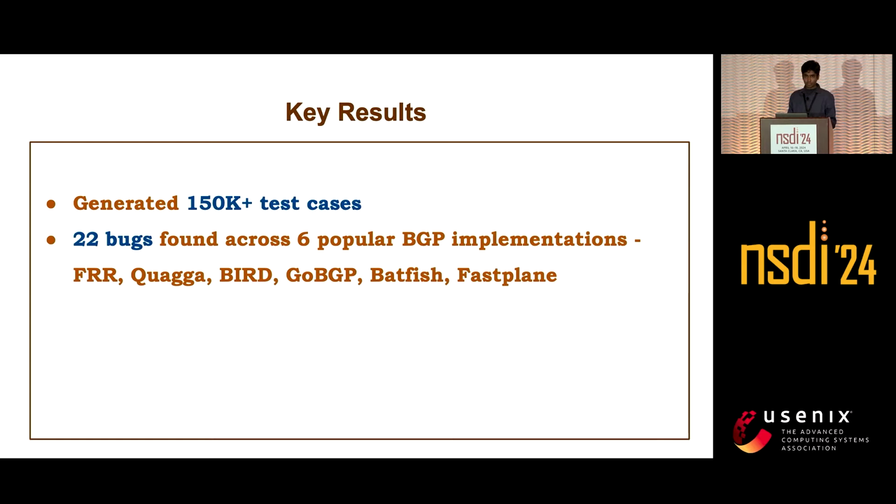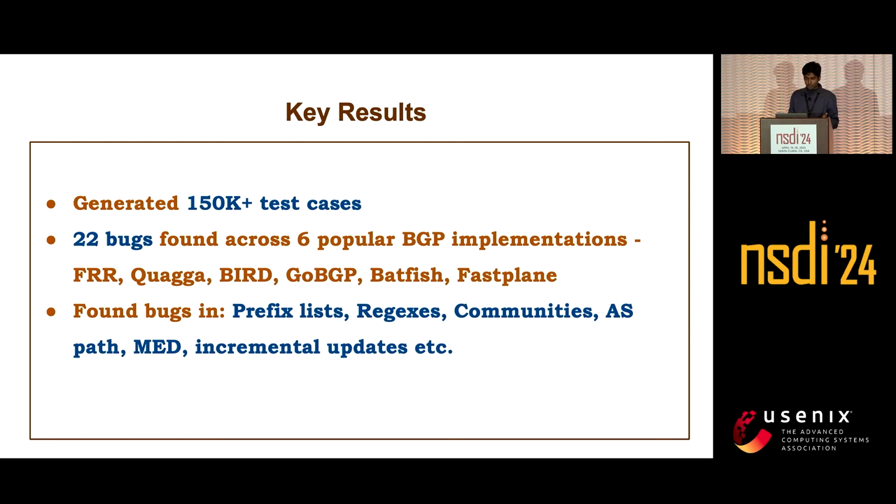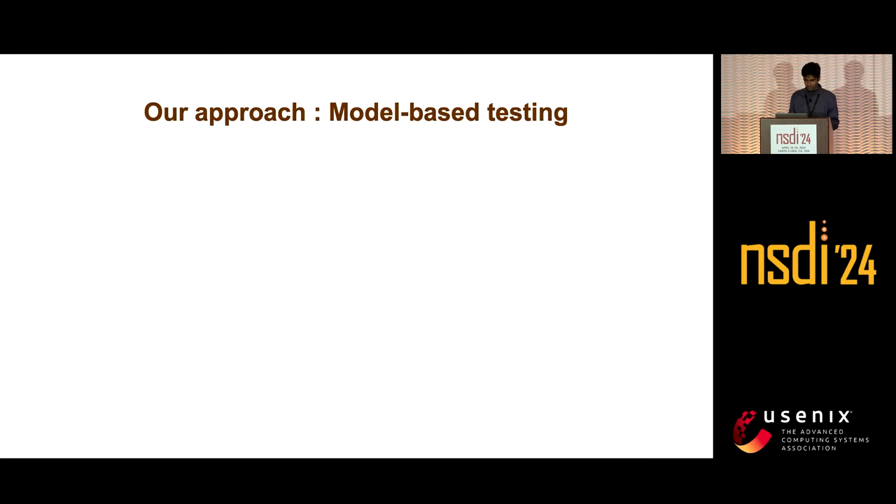We found 22 bugs across 6 popular BGP implementations: FRR, Quagga, Bird, GoBGP, Batfish, and First Plane. Some of them serve as the basis for other implementations, just like FRR serves as the basis for Microsoft's popular BGP implementation Sonic. We found bugs in almost every aspect of BGP, like prefix lists, regular expressions, communities, AS path, MED, and incremental updates. And 8 of the bugs are already fixed and acknowledged by the developers.